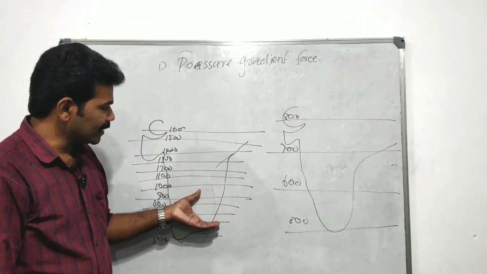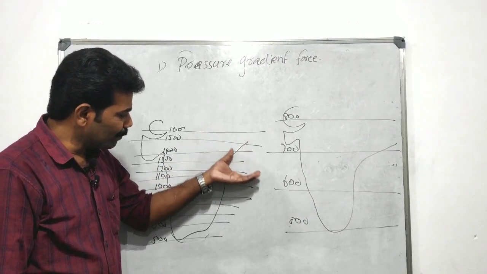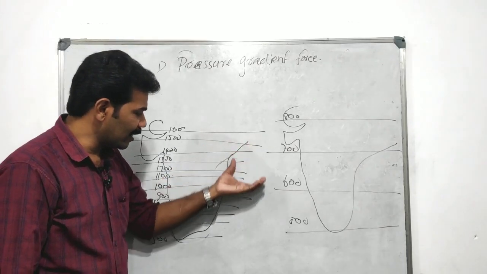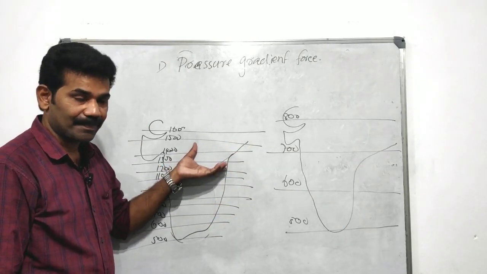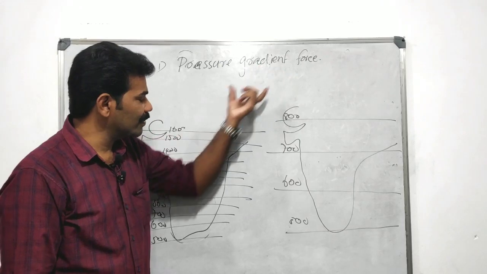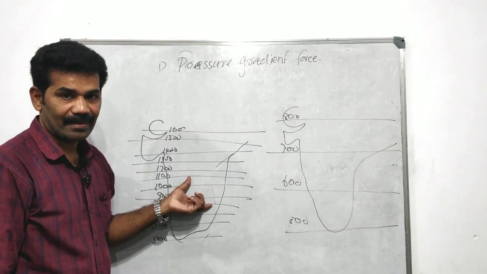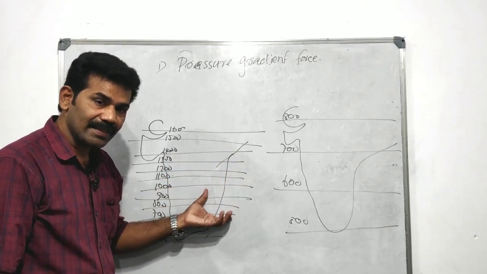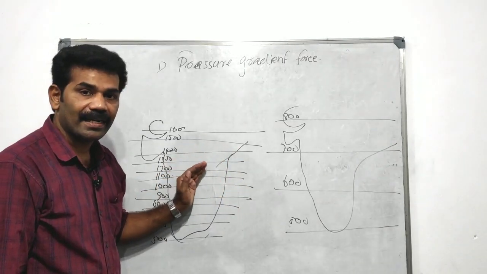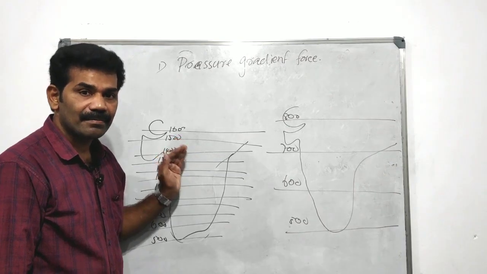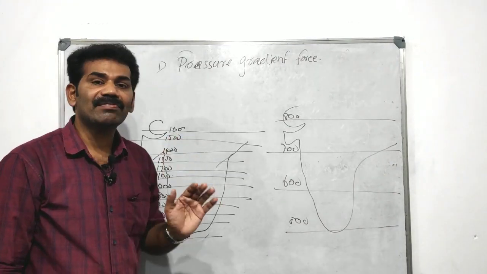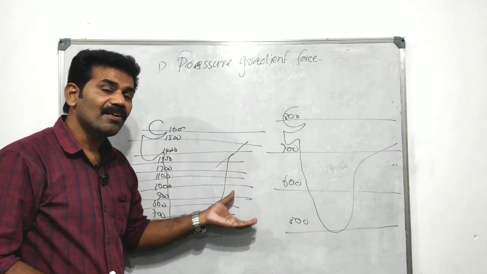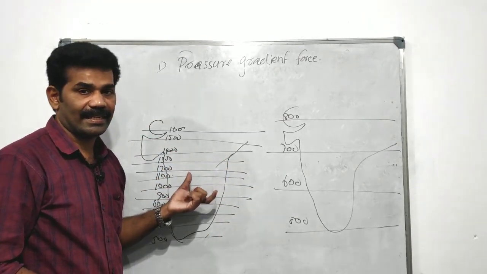Here in this picture, we can see that the isobars are very close together. So the pressure gradient force is very high. If two isobars are very close together, the pressure gradient force is more, so the speed of the wind will be very high in this area.